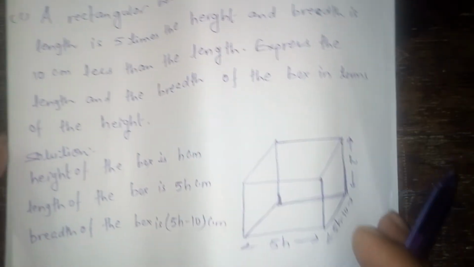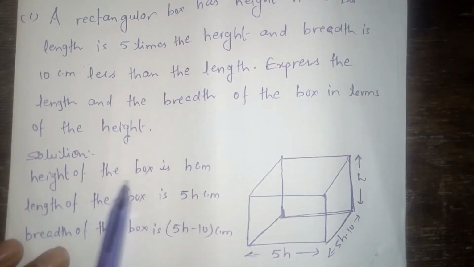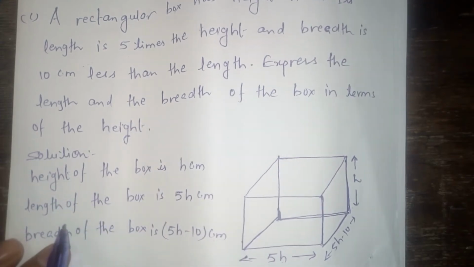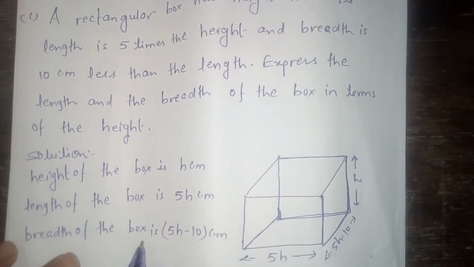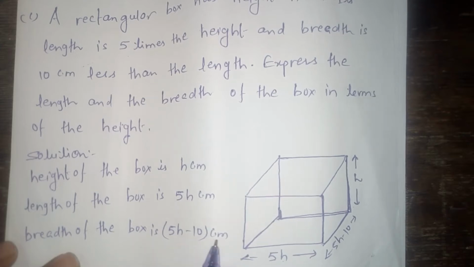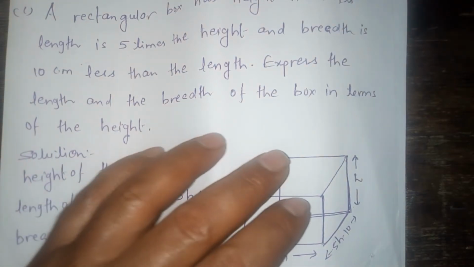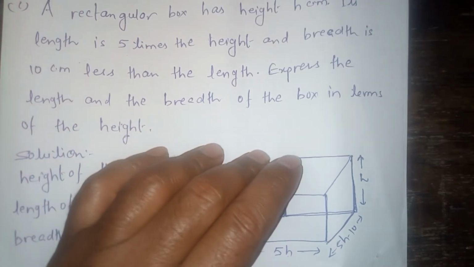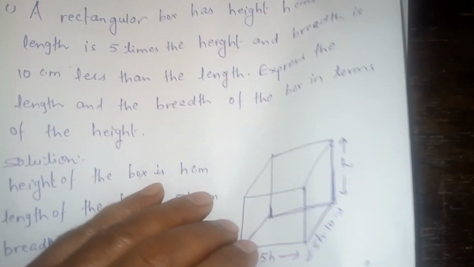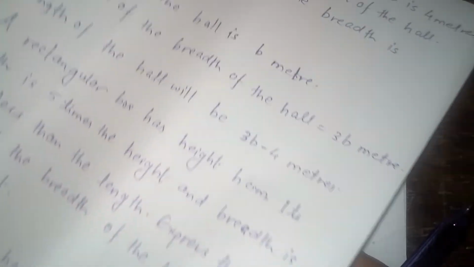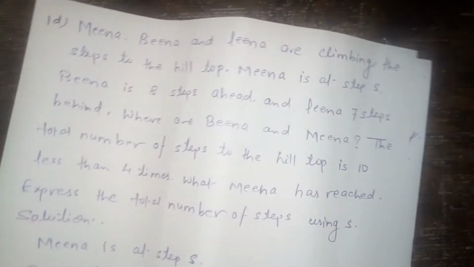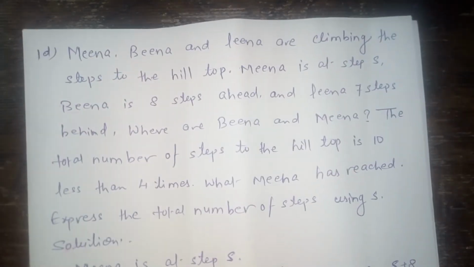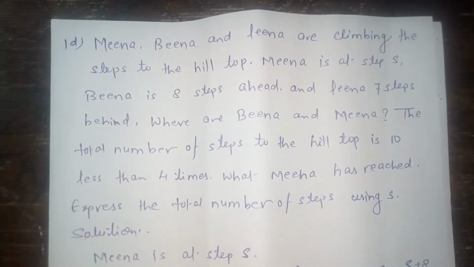So according to the question, the height of the box is h centimeters, the length of the box is 5h centimeters according to the statement, and the breadth of the box is 5h minus 10 centimeters. Okay, my dear students, all these questions depend on the exercise, and all these questions depend on the algebraic expression. Okay, now question number 1D. Now look here.